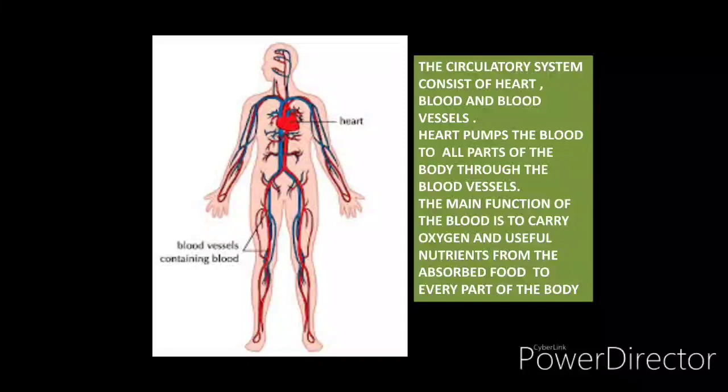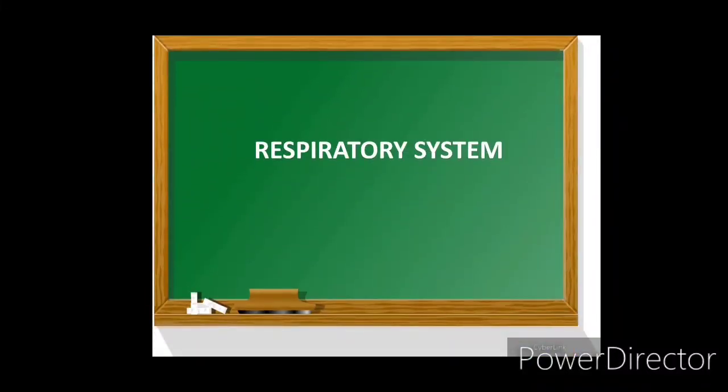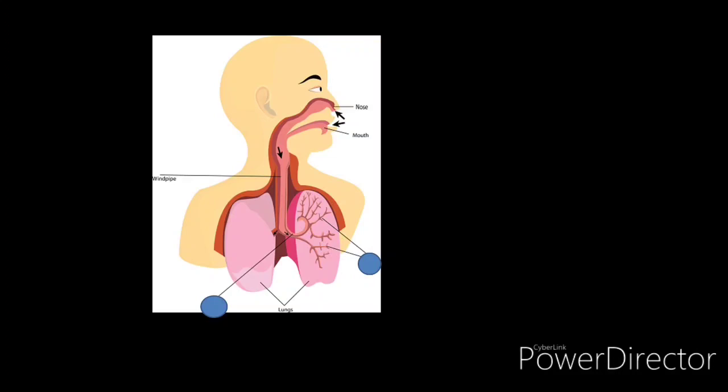Now, what is the function of blood? Blood helps us to provide oxygen to the different parts of the body. If I ask you which is the main food of our body, what will you tell? Yes, the main food for our body is oxygen carried by blood. Now let's study about the respiratory system. The respiratory system consists of three parts: nose, windpipe and lungs. As you can see in this picture, we have a nose from which we take in air, then this air goes into the windpipe, and from the windpipe it goes to the lungs.